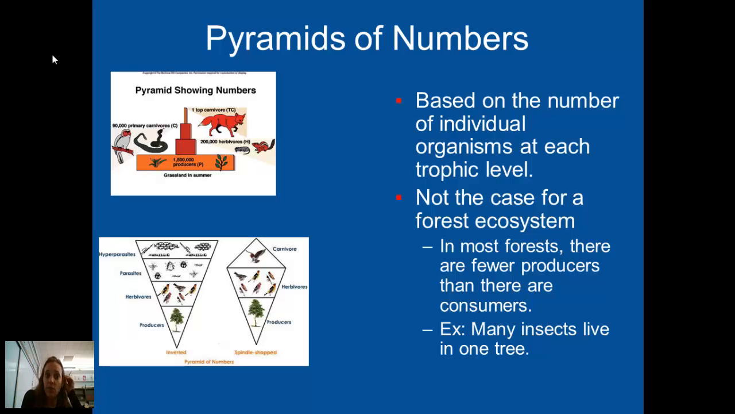So the pyramid of numbers may look like a traditional pyramid. As you see at the top, in this pyramid of numbers here, you can see there are a lot of producers, and the organisms are becoming fewer and fewer as you move up the trophic levels. However, they can also look like this. So these more accurately represent a forest, where there are actually by number, not by biomass and not by the amount of energy available, but by actual number, fewer producers, because trees are so large that they can support a number of consumers.